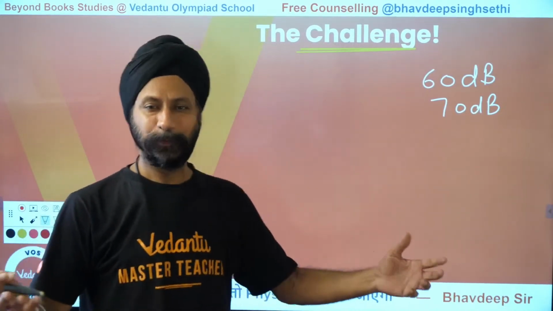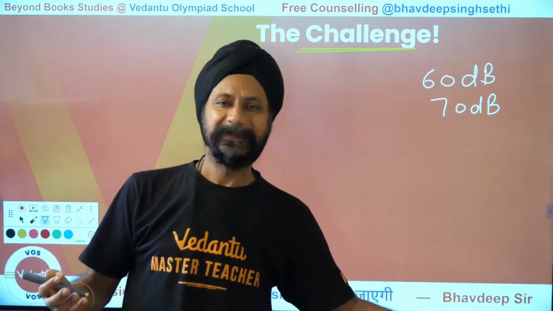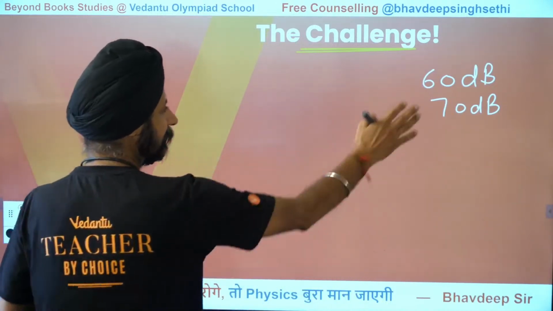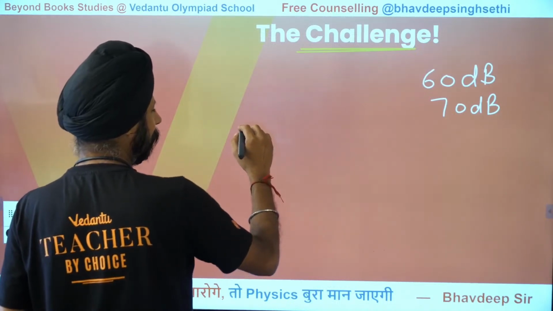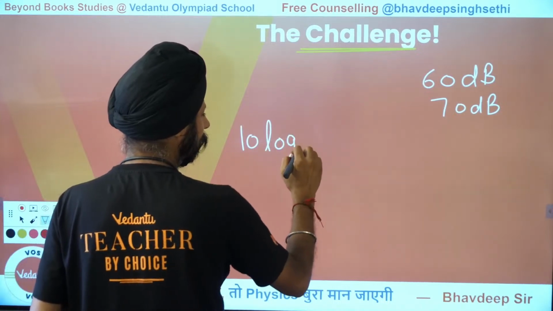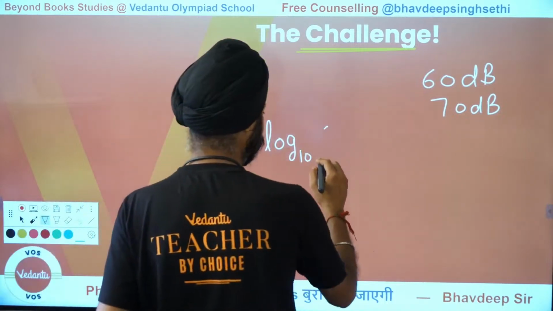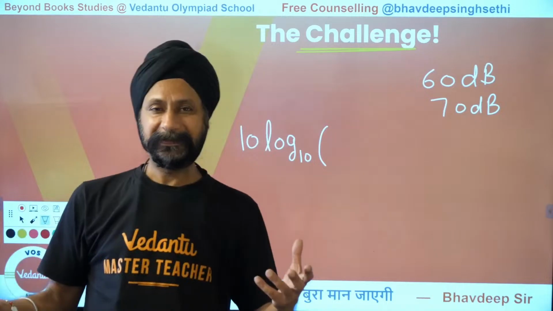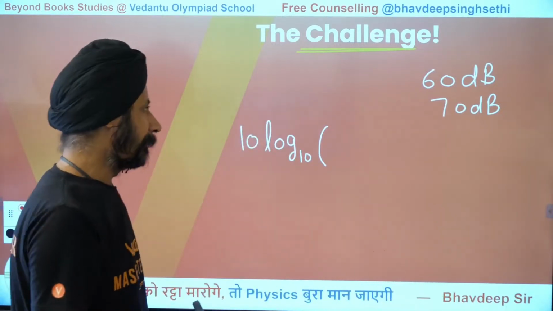Obviously, you would have known by now that it's not going to be 130. You're not going to add it, 60 plus 70 is 130. No, that's not how the math works. The math would work something like this. The total of this would be given by this expression where it is 10 times log to the base 10. Yeah, it might sound a little strange, but that's how it is. See, basically, it has been made a logarithmic scale, and we'll cover the reason for that in upcoming slides. I'm just telling you the challenge here.